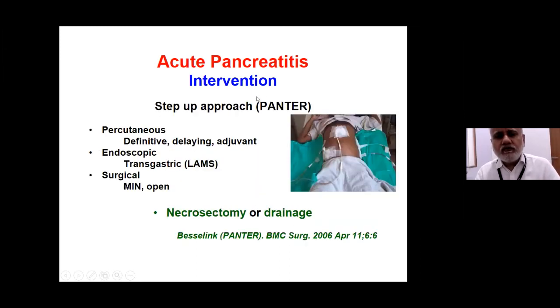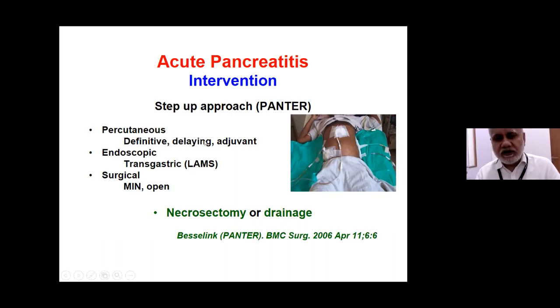So the classical approach of intervention in acute pancreatitis today is what is known as a step-up approach. So it goes on to endoscopic and then surgical, where also it is minimally invasive followed by open. So percutaneous could be definitive. So if there are infected peripancreatic fluid collections, then percutaneous drainage alone may be enough and no more treatment other than organ support and conservative treatment may be required. It may be a delaying tactic because we don't want to operate upon these patients early. So we want to buy some time by draining these infected